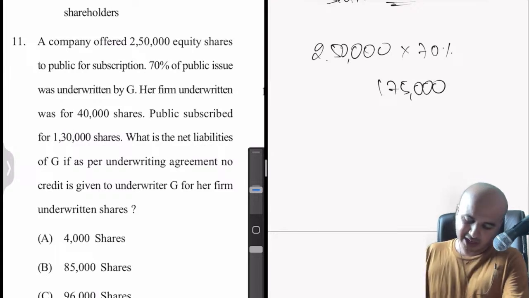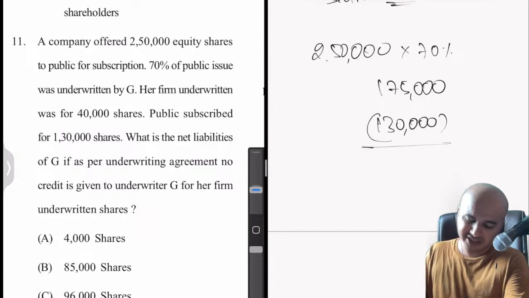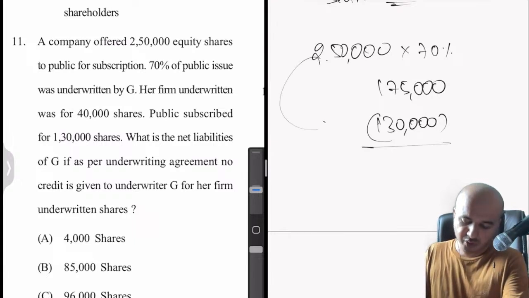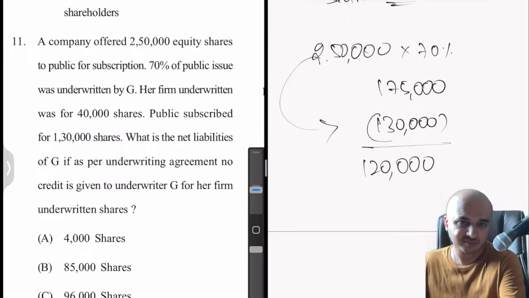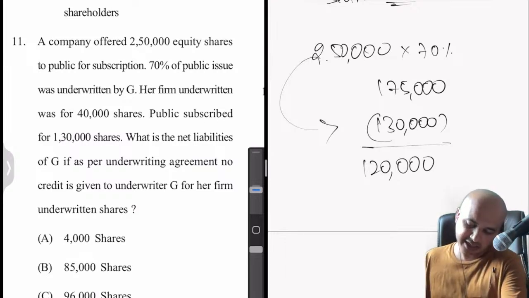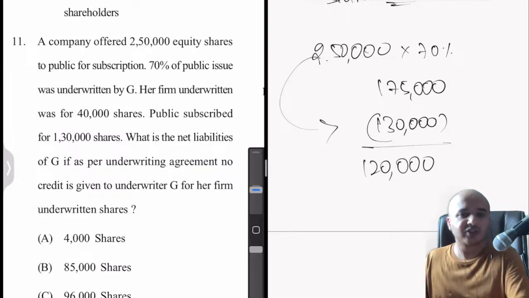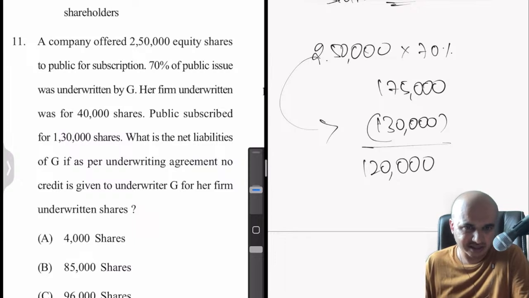So 1,30,000 shares was subscribed. How much is left now? Out of 250, if 130 is subscribed for, 120 is what is left. If 120 is left, we can directly do this, but again you will not get the right answer. So how are we supposed to calculate this?